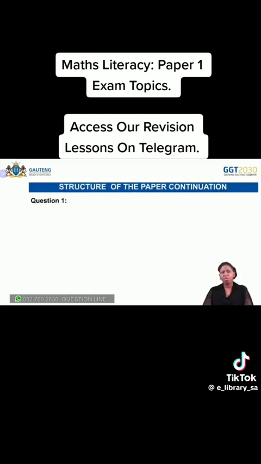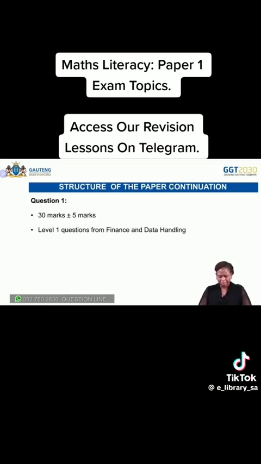So if we zoom into the structure clearly now, what are we having under question 1? Question 1 will be 30 marks, which is based basically on finance. Remember, I already said data handling can be integrated, so you can also have data handling in question 1.